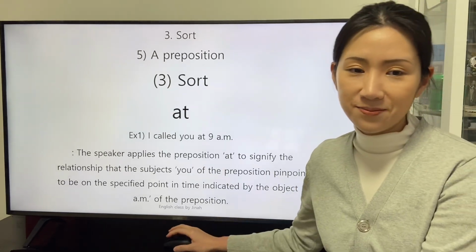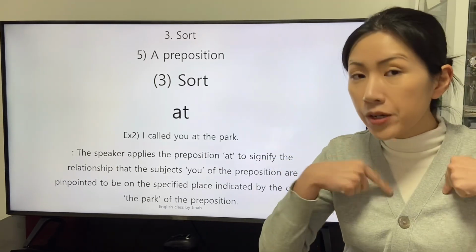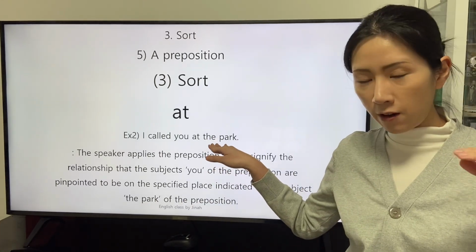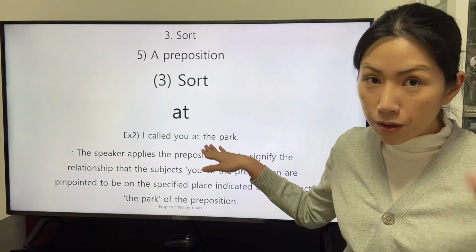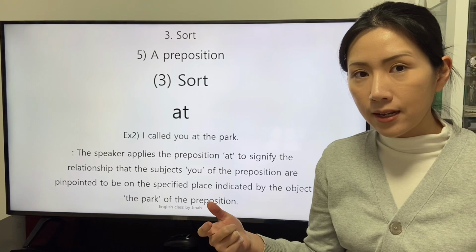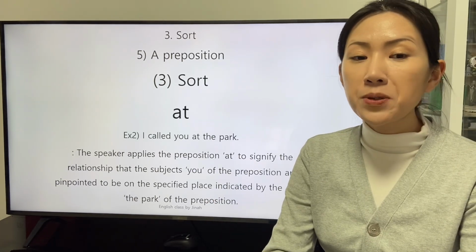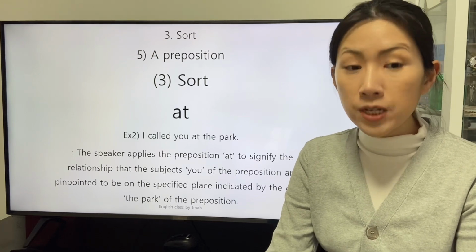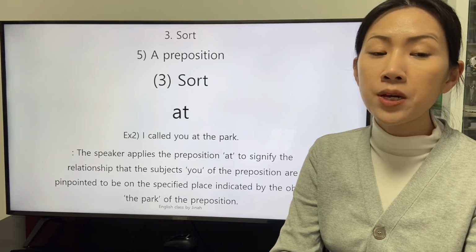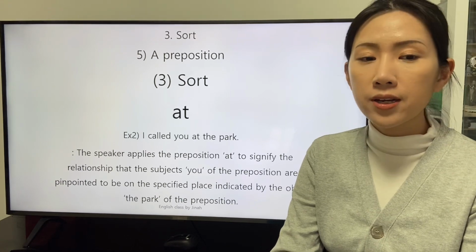There is another clause. I called you at the park. The speaker connotes the premise that the object of the preposition, the park, is defined keenly as a concentrated unit. The speaker applies the preposition at to signify the relationship that the subject you of the preposition is pinpointed to be on the specified place indicated by the object, the park, of the preposition.